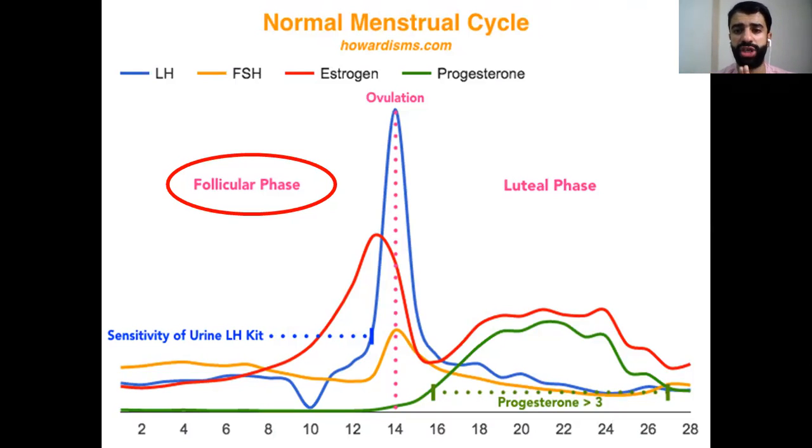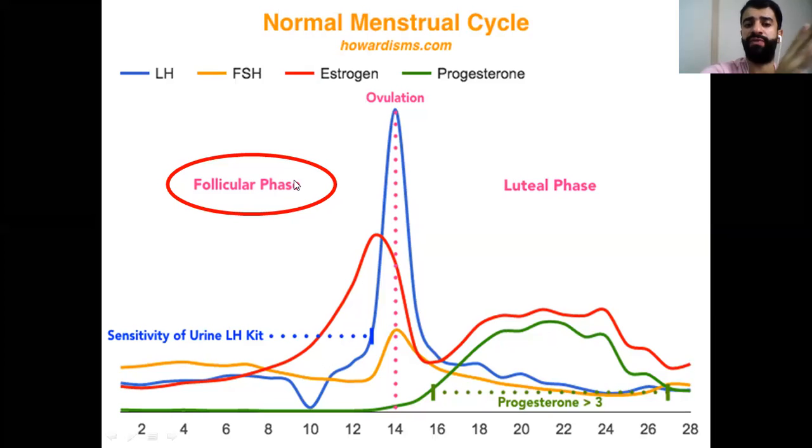Here, let's pay attention to the hormones. Which hormone is predominant during the follicular phase? I don't want to talk about LH and FSH. These are called the gonadotropin hormones: LH, luteinizing hormone, and FSH, the follicle stimulating hormone. Here I'm going to focus on estrogen and progesterone. The red one is for the estrogen, and the green one is for progesterone. Let's pay attention here. Before the ovulation, the pre-ovulatory phase, is called the follicular phase of the ovarian cycle.